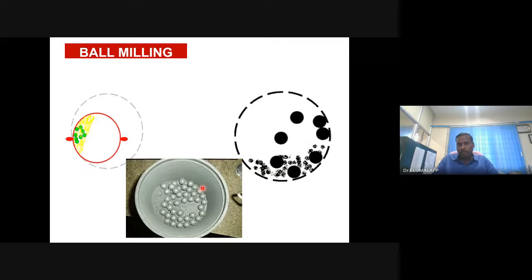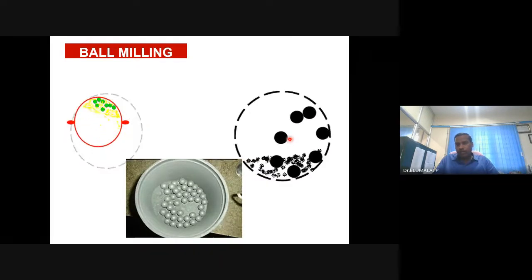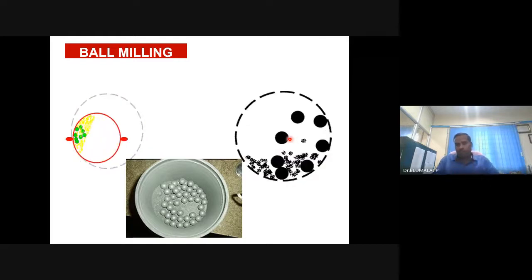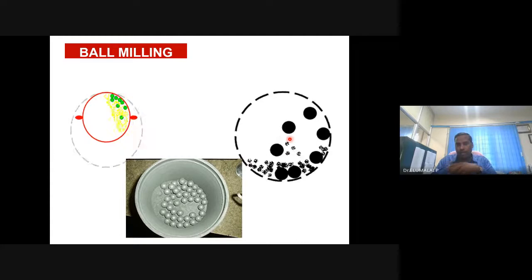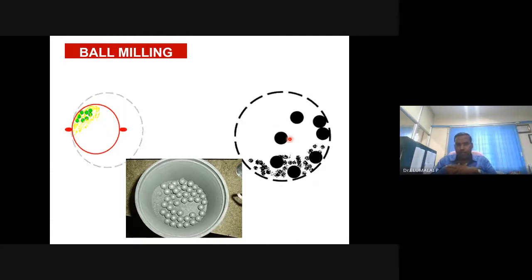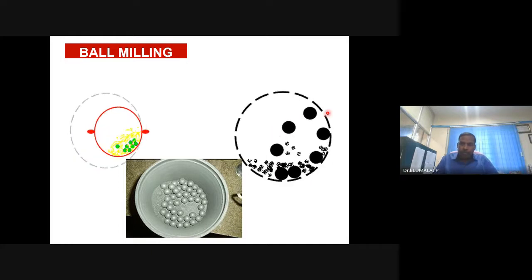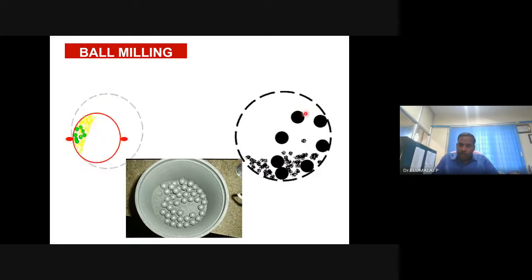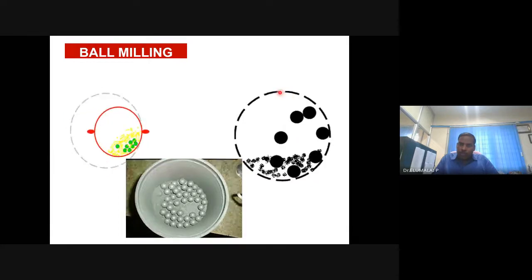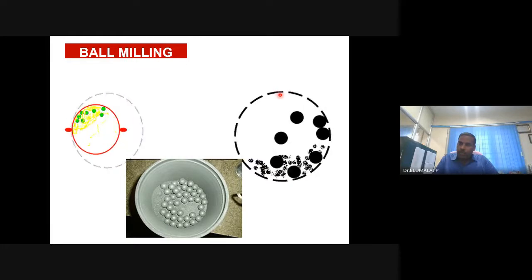Exactly. There it may not involve balls; it may be a continuous drum. But here we use balls, zirconia balls or stainless steel balls or wolfram carbide balls. As the drum rotates, these balls are moving, and they cannot keep moving up because the centripetal force and gravity force will not facilitate that.